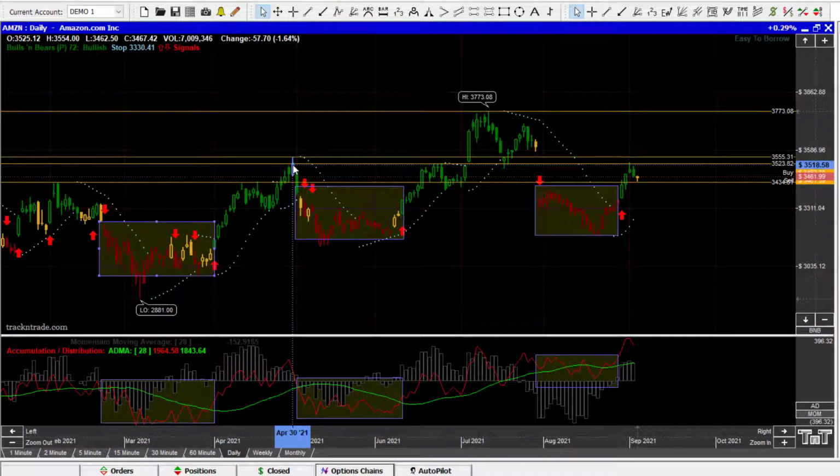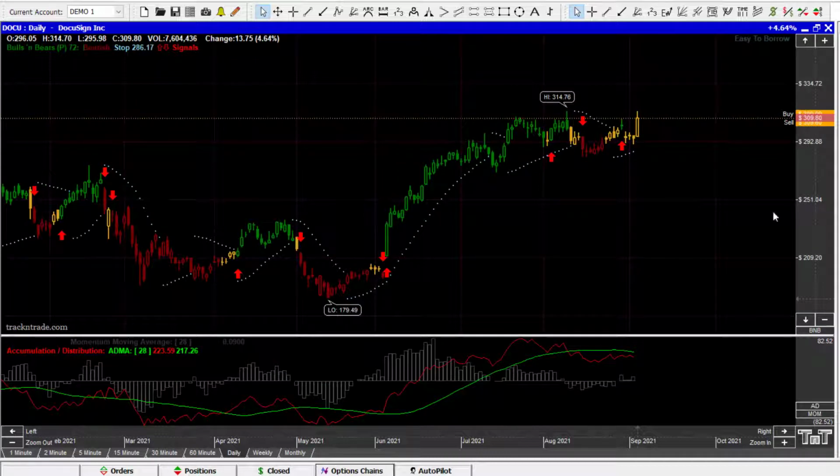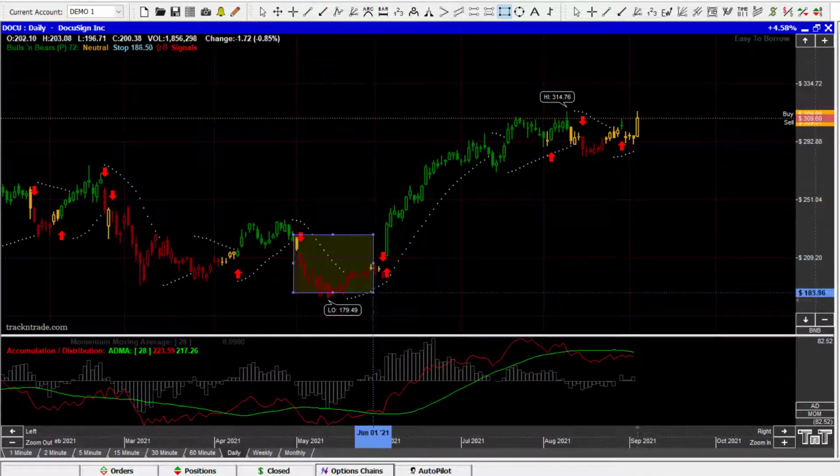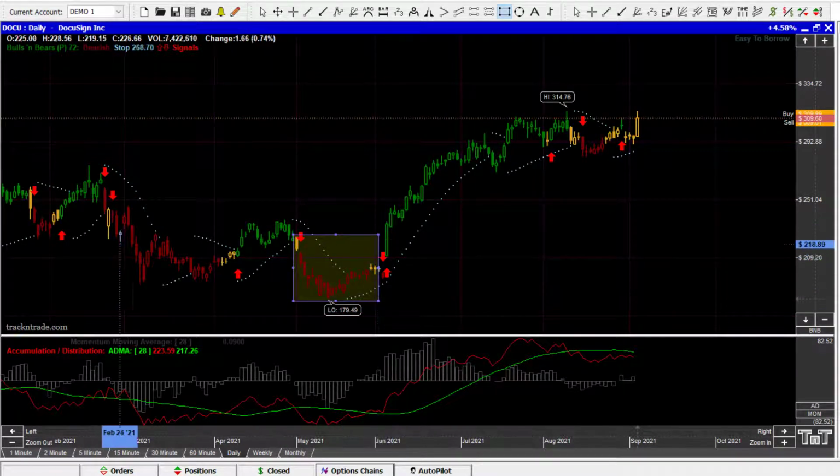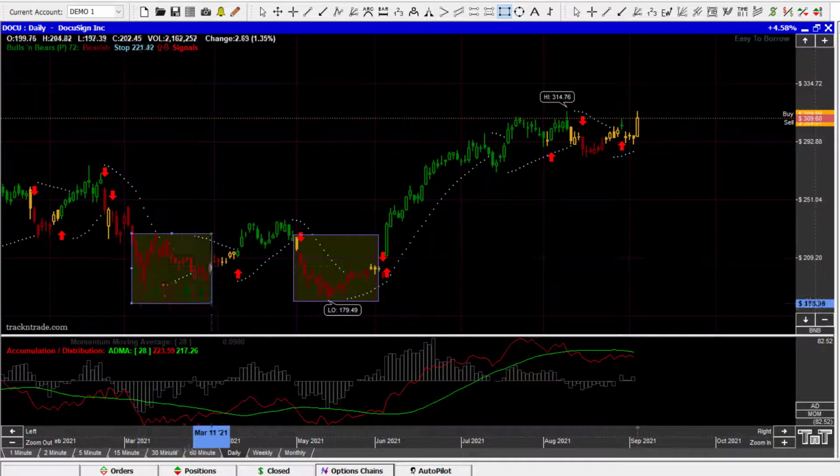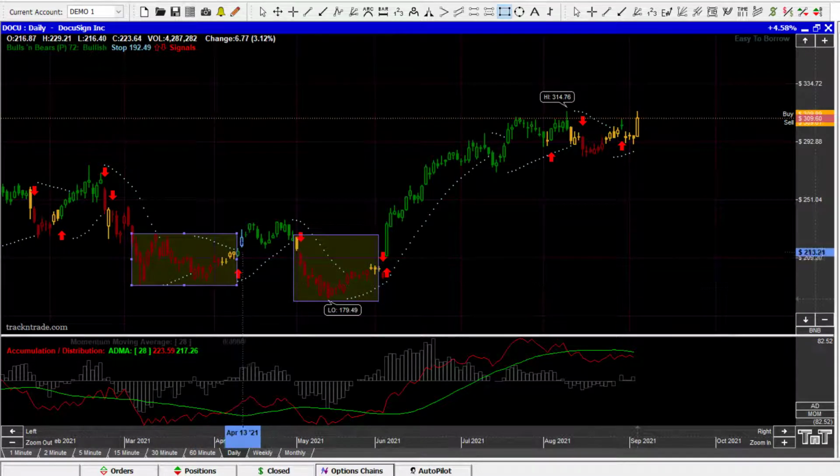You can just start dumping them off slowly as you get your different signals. So let's come in here and we're going to go to DocuSign. And again, with DocuSign, we're just going to come down here very quickly and review this one. There's your markups, or your accumulation stage. Here's another accumulation stage. Wasn't much of a markup or much of a rally after that one right there.